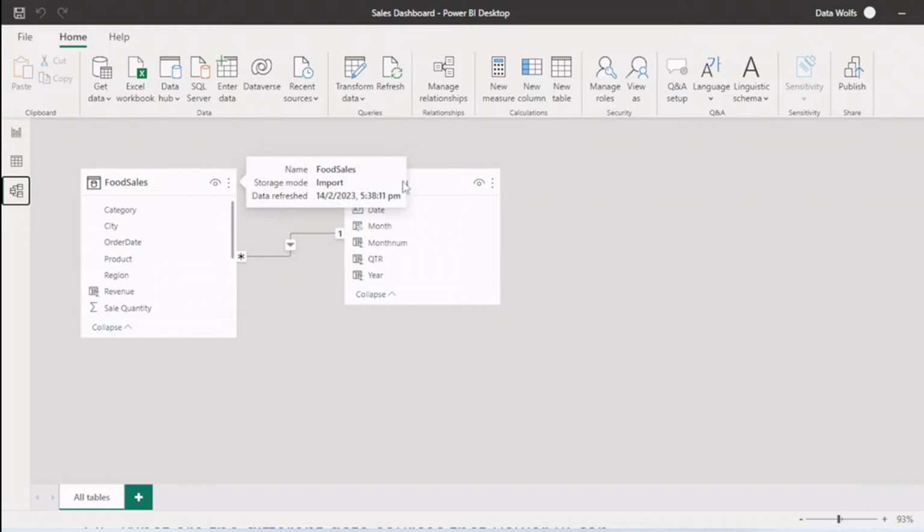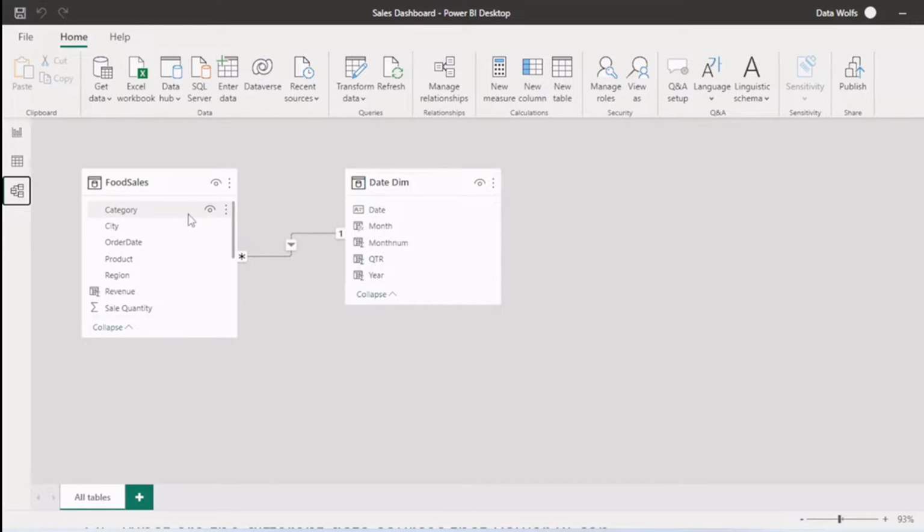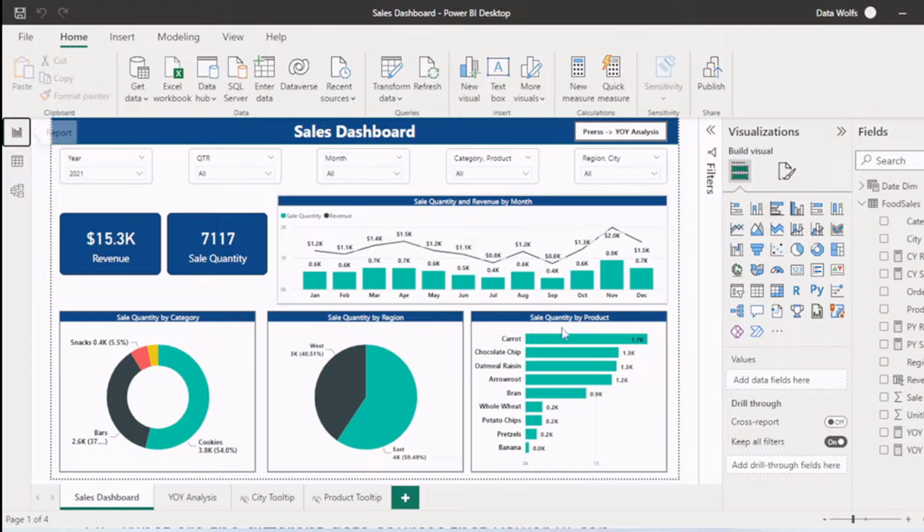The third tab is for Power modeling. So here we will see the connection between different tables. You can see that this date table is filtering this food sales table. You can check with this arrow, and the connection between them is one to many. So this is the overview of Power BI desktop.